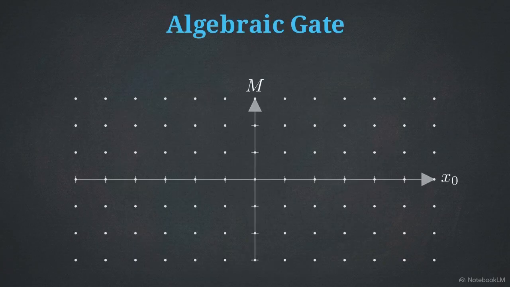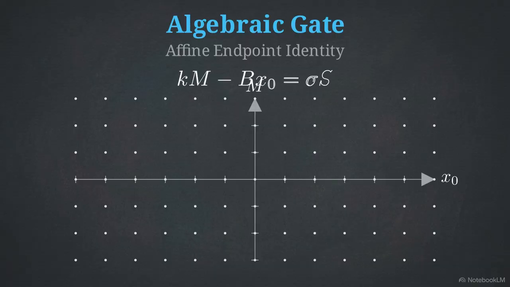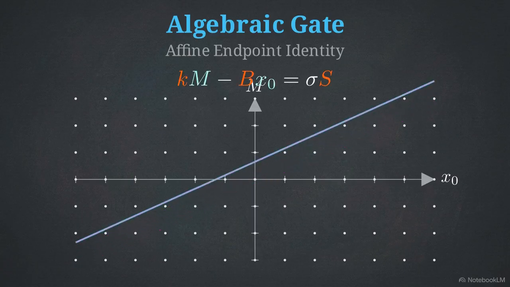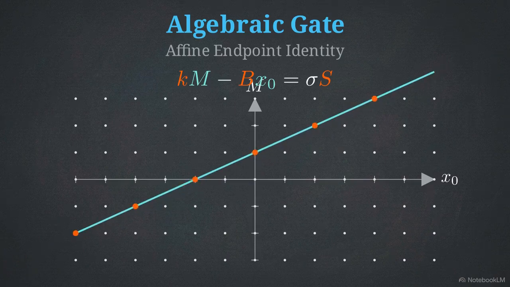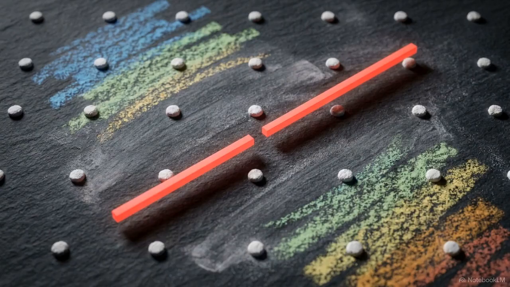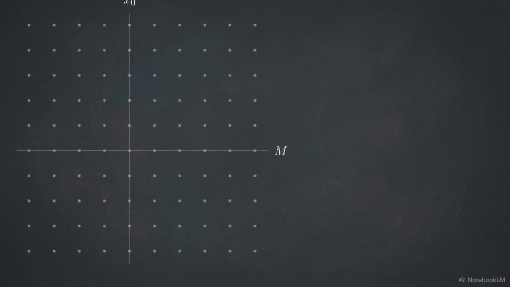Any closed loop must satisfy the affine endpoint identity, Km minus Bx sub 0 equals sigma s. K and B are structural constraints, and S is the weight functional. X sub 0 and M must be whole numbers. That creates a strict bottleneck. For a closed integer endpoint solution to even exist, this continuous line cannot simply float in the plane. It must strike exact integer coordinates on the lattice.